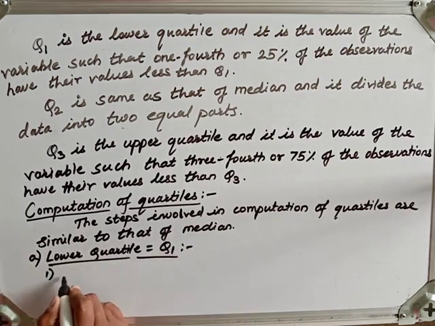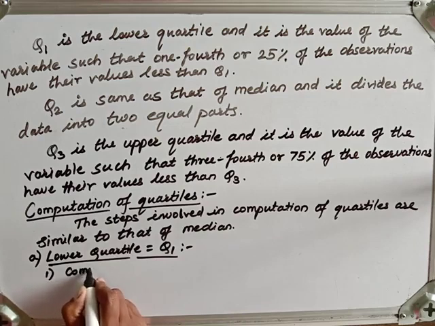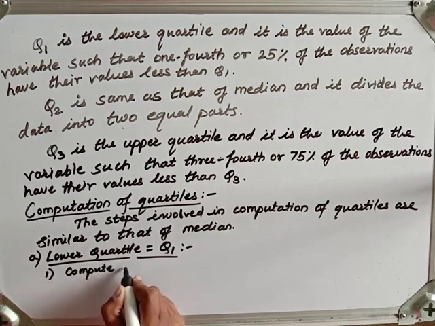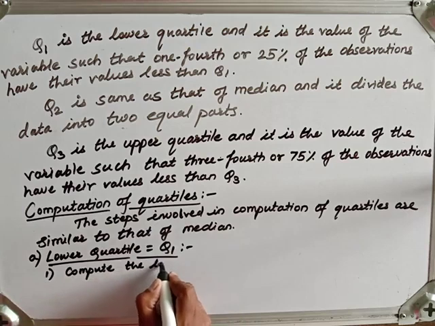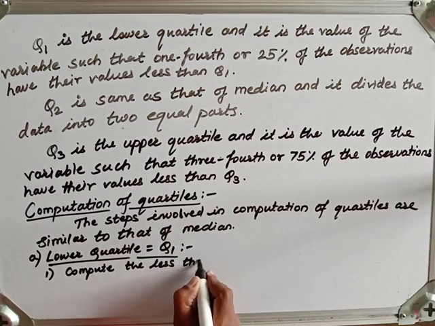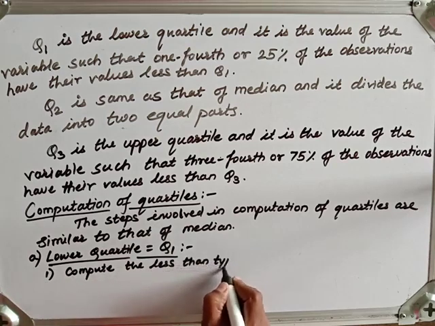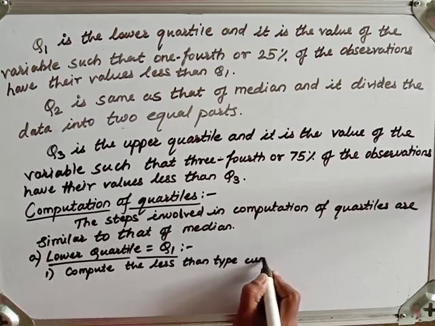So first step is here, compute the less than type cumulative frequencies.